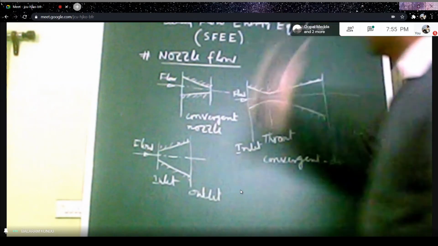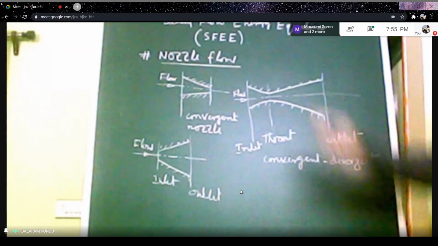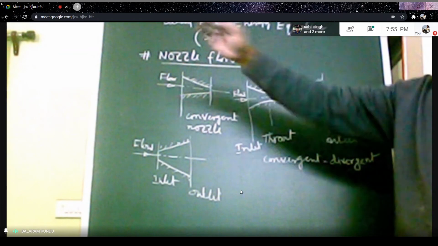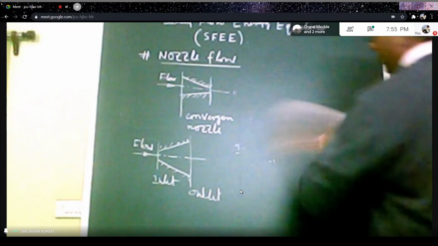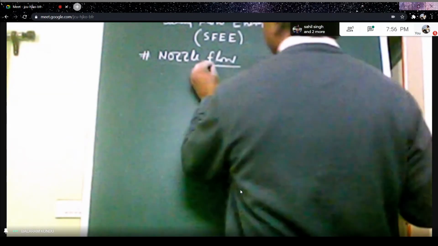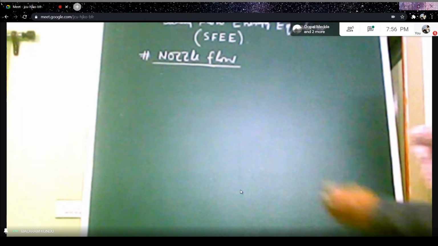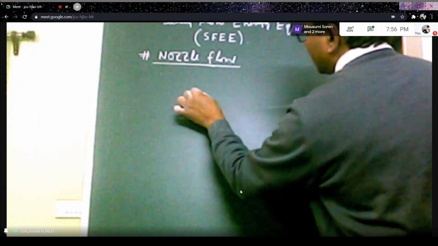Now, how can nozzle flow be analyzed by using the steady flow energy equation? Say this is your nozzle, I just want to draw it arbitrarily here.